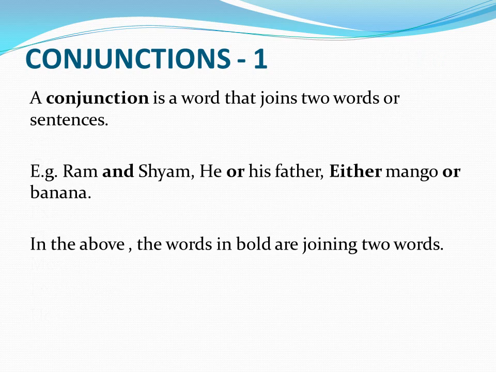Conjunctions. What is a conjunction? A conjunction is a word that joins two words or sentences. Example: Ram and Sham, he or his father, either mango or banana. In the above, the words in bold are joining two words, like and is joining Ram and Sham, or is joining he and his father, either and or are also conjunctions. They are joining mango and banana. This is how we use conjunctions.